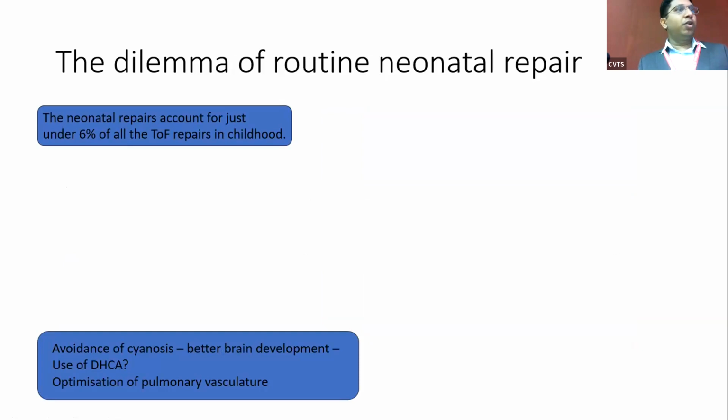The argument for neonatal repair is that when you do a neonatal repair, the effect of cyanosis on brain development is usually curtailed. But in most centers, when they do a complete repair, they use DHCA, and again the risk of brain development being hampered is there.